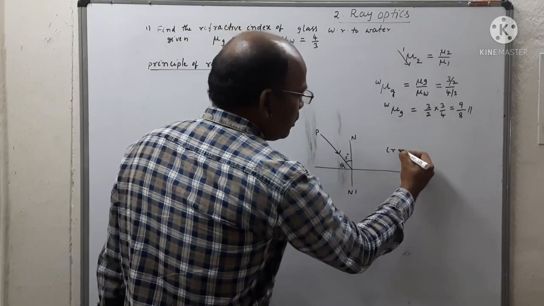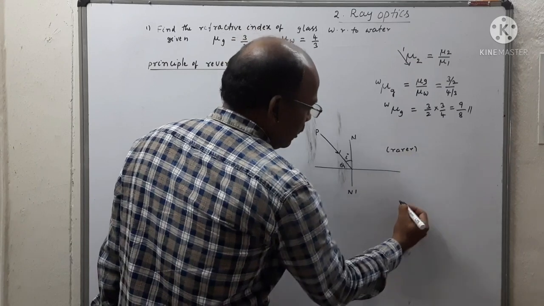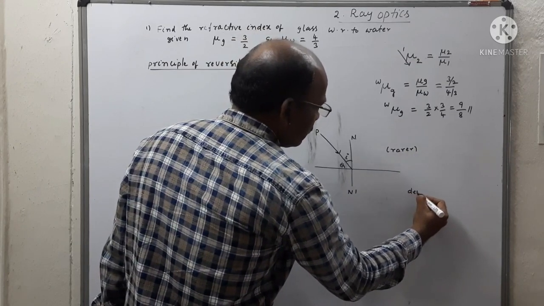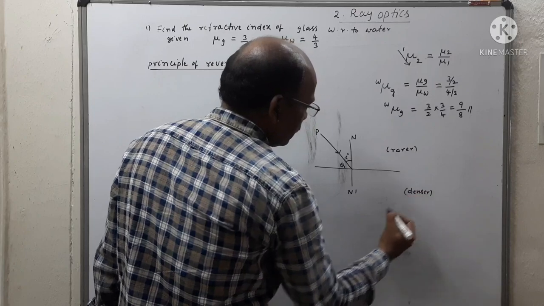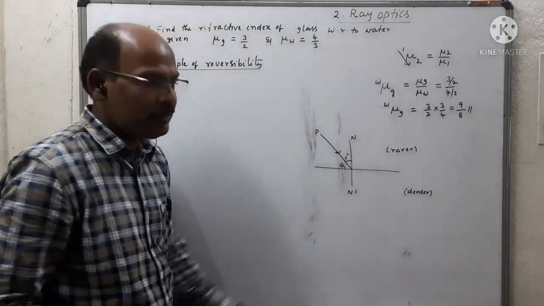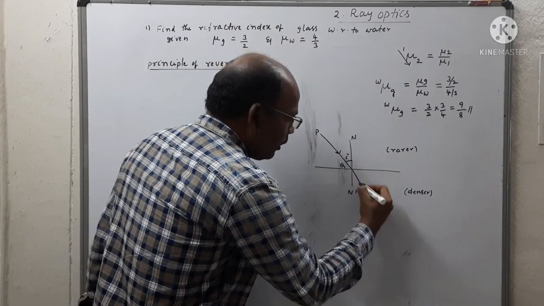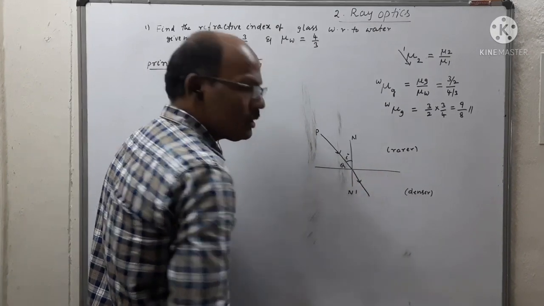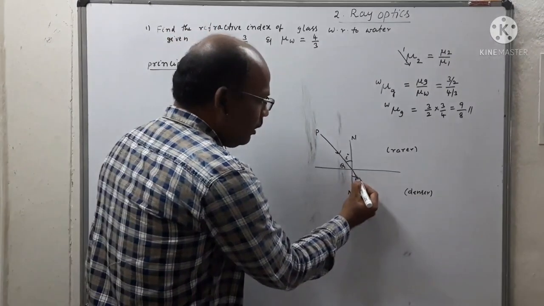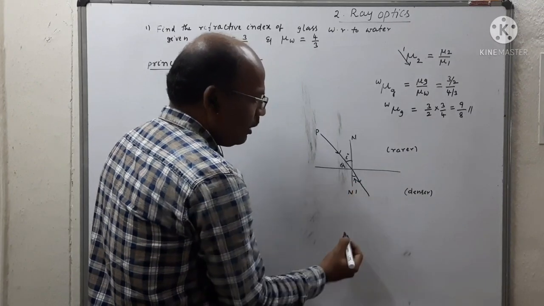Let us say this is rarer and this is denser. So we know that when light travels from rarer to denser, it bends towards the normal. That makes an angle of refraction R.